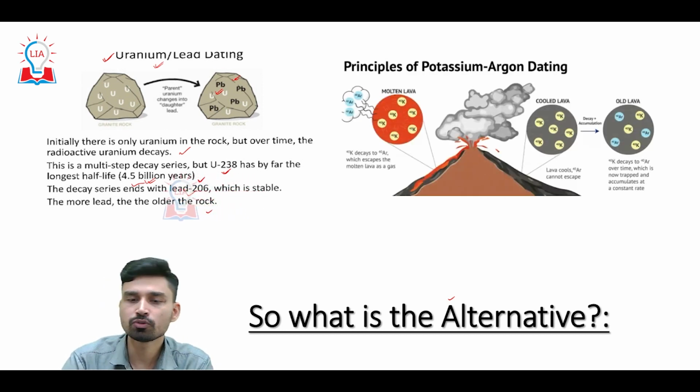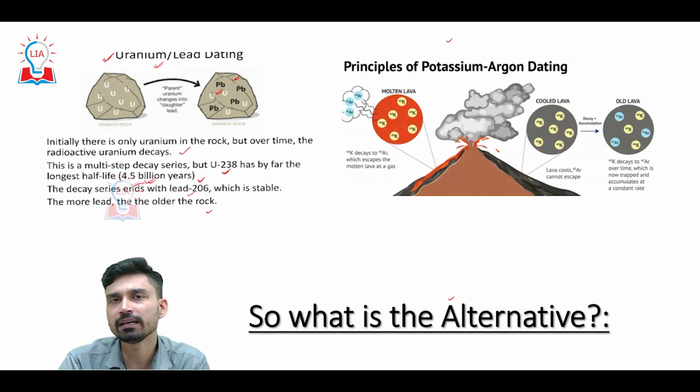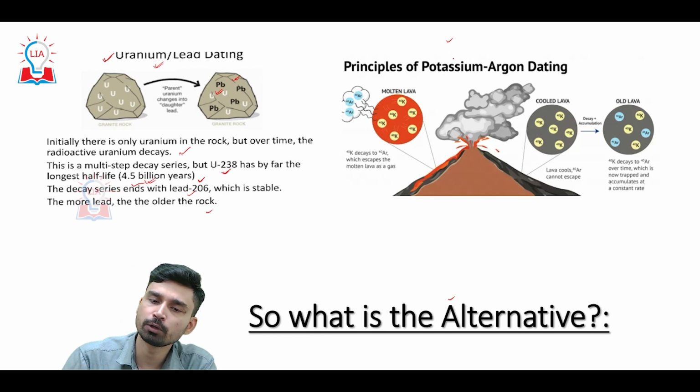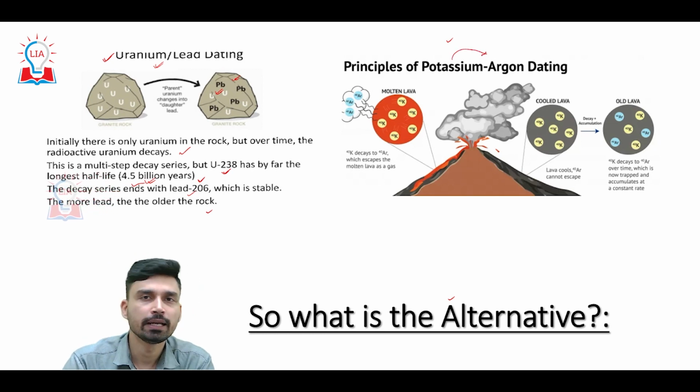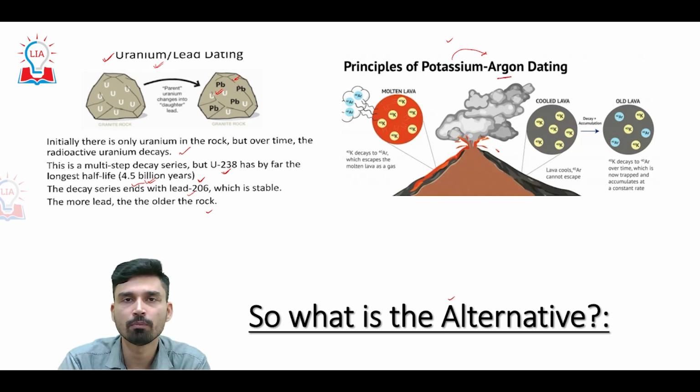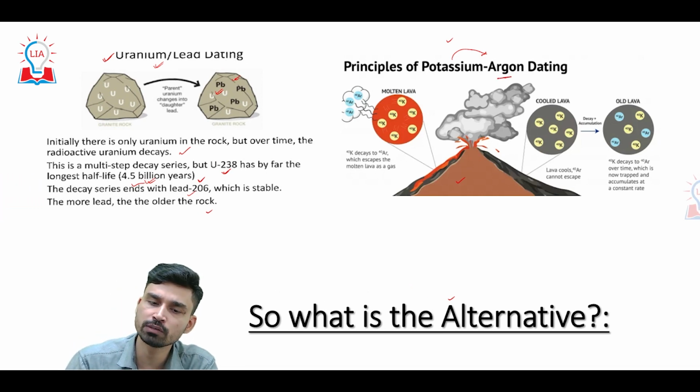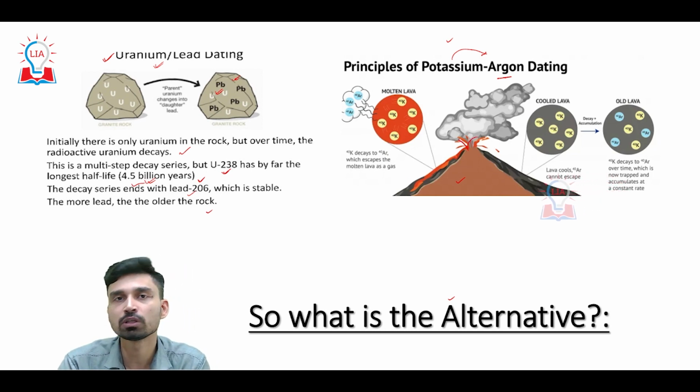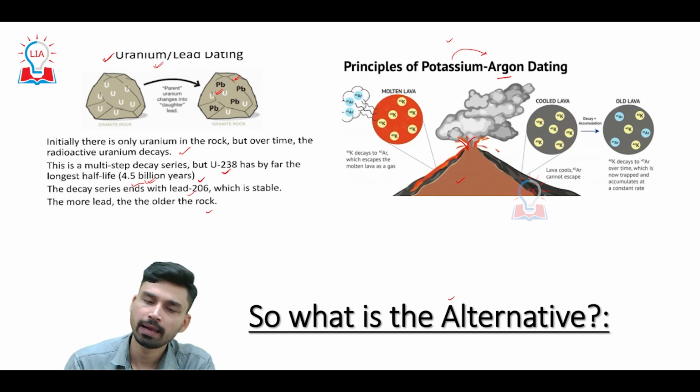The second method that is also used is what we call potassium-argon dating. Potassium-argon dating is based on the principle that potassium, which is again a radioactive element, gradually decays into argon, which is a more stable form. If you want to determine the age of a rock, potassium-40 decays into argon-40, and it escapes. For example, in a volcanic eruption, some lava or magma came out in the past, and now this magma has solidified to form rock.